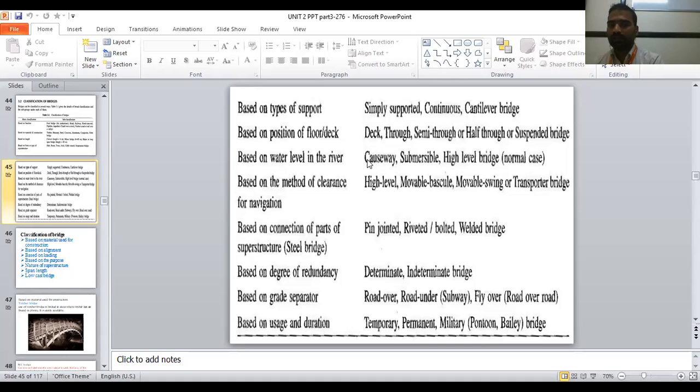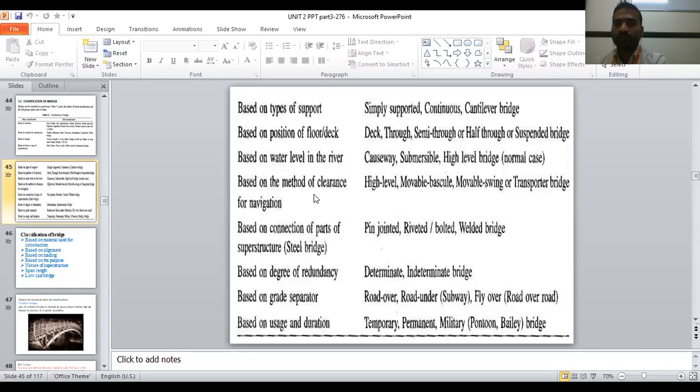Based on the water level in the river. Depending on that, there is a causeway, submersible, or high level bridge. Causeway means that the water level will not increase. Submersible: sometimes during the rainy season, if the water level in the river is high and fluctuates, water from the river will come over the bridge, and then that is called a submersible. A high level bridge means that even when the river rises during the rainy season, water will not come onto the bridge. It means the bridge is at a very high level. That is based on the water level in the river.